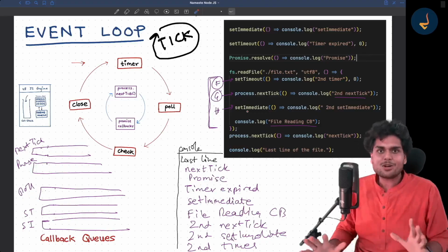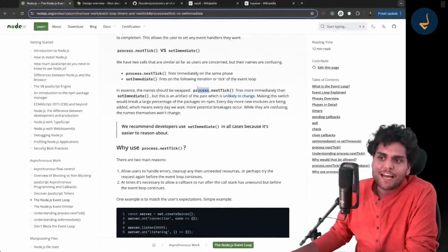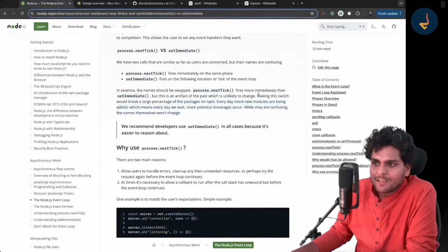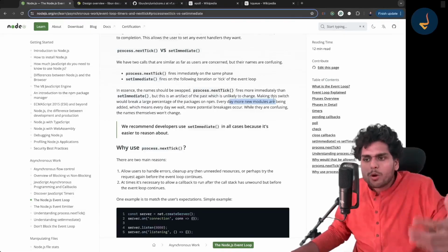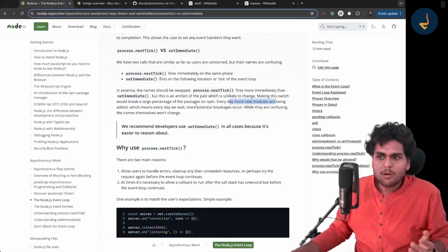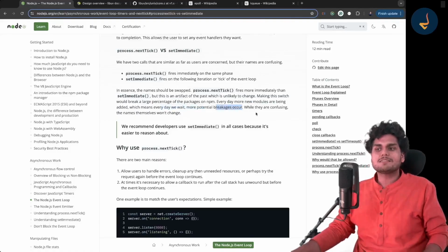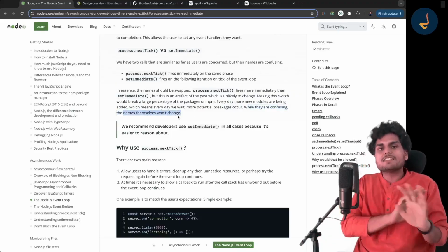Node.js cannot change all of it now because it would be a blunder. When they were developing it, it was kind of a mistake, right? Making this switch would break a large percentage of packages on NPM. Every day, more and more new node modules are being added, which means every day we wait, more potential breakage occurs. While the names are confusing, they will never change.